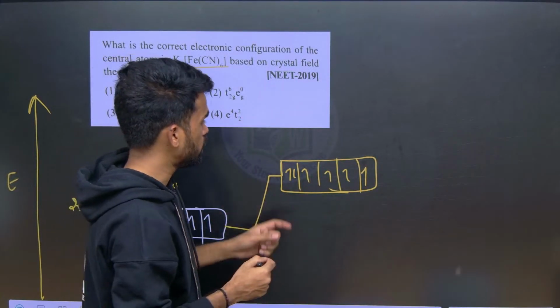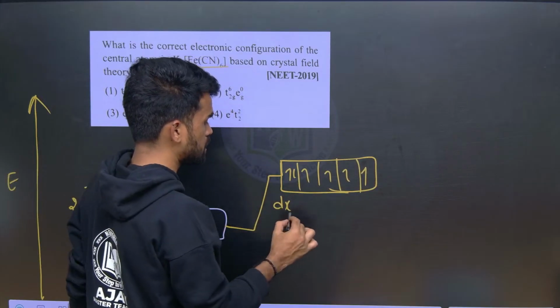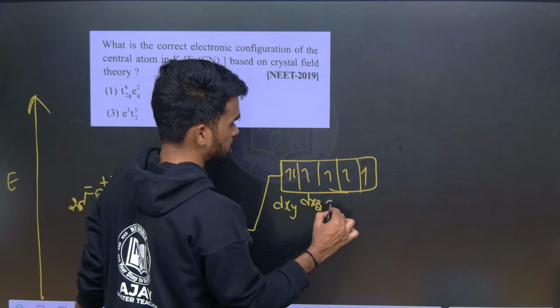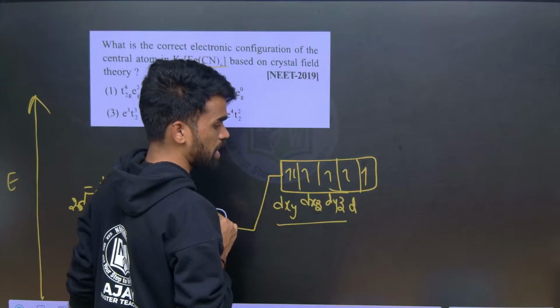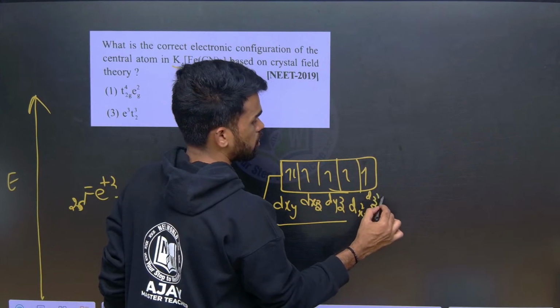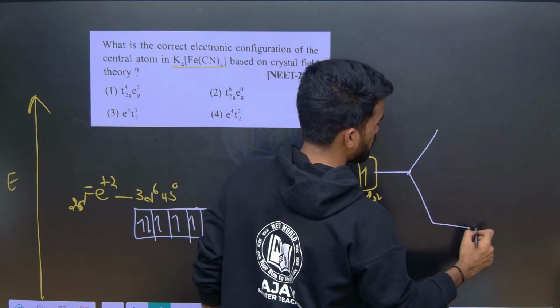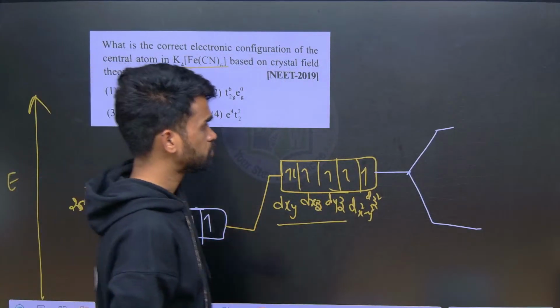Now here we have different orbitals. Some orbitals are in between the axes, like dxy, dyz, dxz, and some are along the axes: dx2-y2 and dz2. Now these will split into two energy levels depending upon the approach of the ligand.